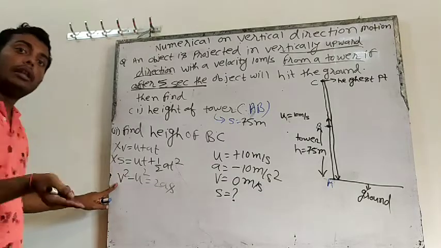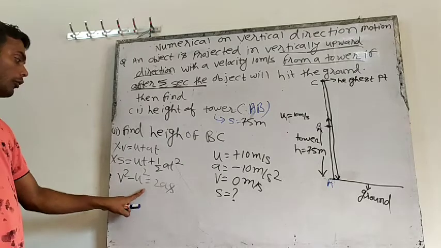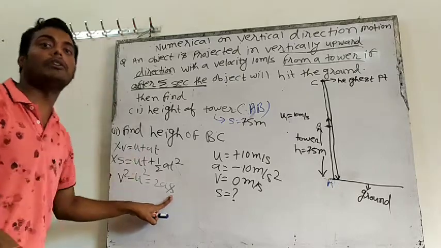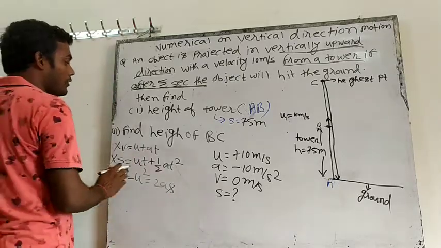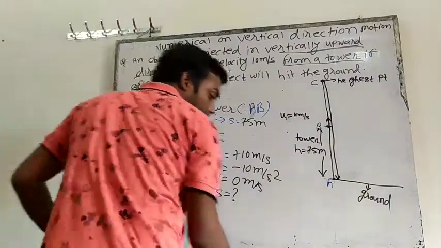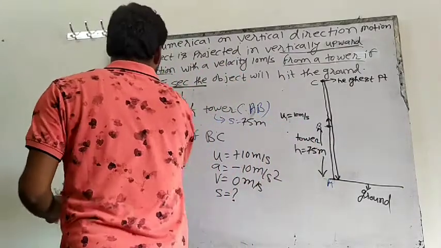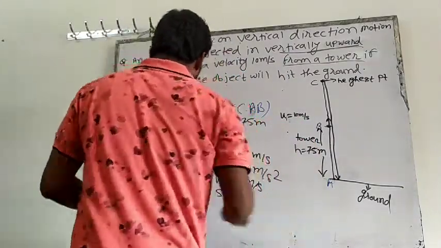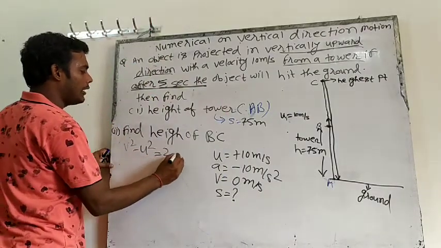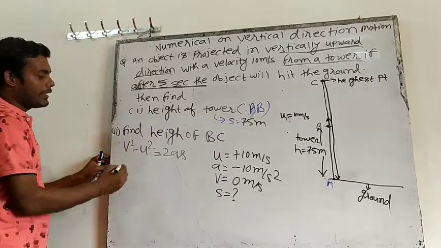We will select only those equations which have only one unknown. For example, V we know, U we know, A we know, S is unknown. So only one unknown, one equation, we can solve this. So which equation will I take? I will take the third equation of motion. What is the third equation of motion? V square minus U square equal 2AS. This is the third equation.